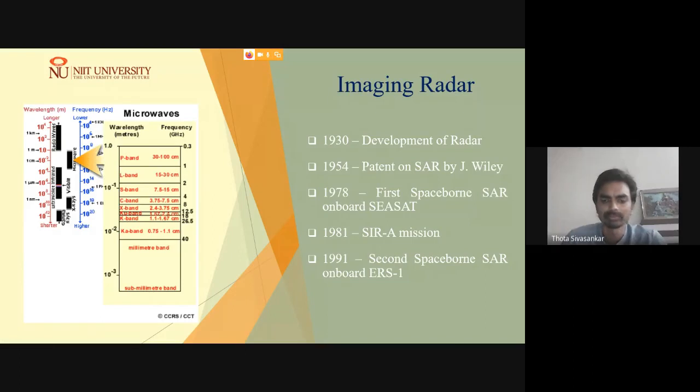So coming to the microwave region of the electromagnetic spectrum, as we have already discussed, what is the specific advantage? Why do we have to choose the microwave region for this particular application? As we all know, the sun illuminates radiation throughout the electromagnetic spectrum. However, when we try to capture the radiation which is illuminated back, the return signal from the sun's radiation.